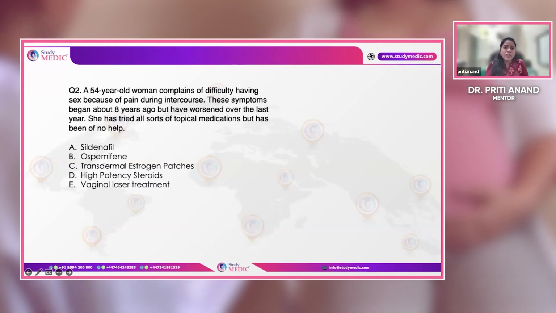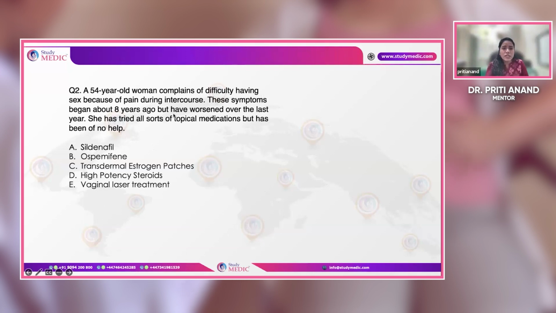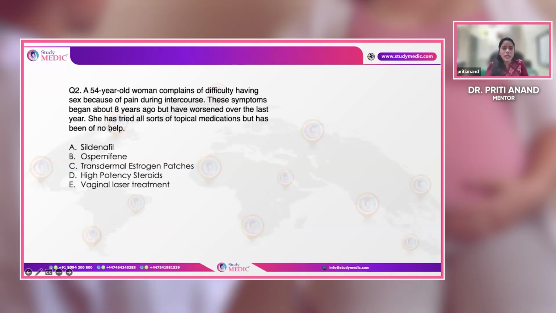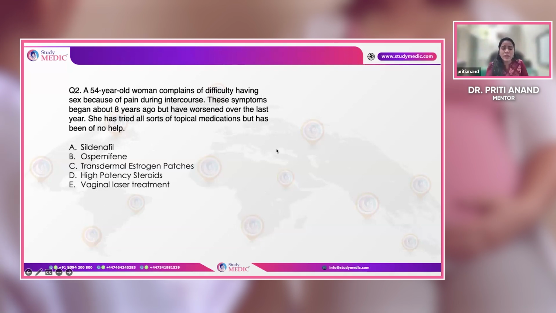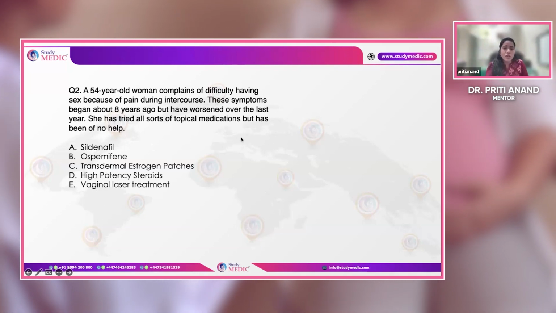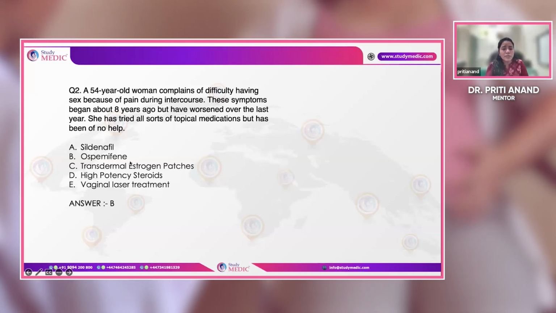A 54-year-old lady complains of pain during sex. The symptoms began about 8 years ago and have worsened over the last year. She has tried all sorts of topical medications, but nothing has helped. Now, because she has done every topical medical management, she is a candidate for oral ospemifene.